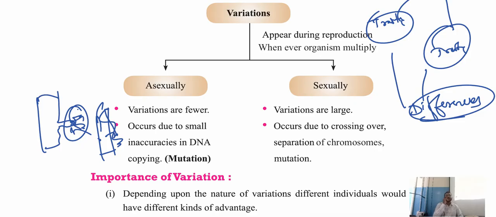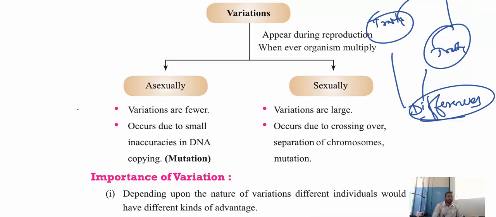Example, you take, at that time I gave the example of potato, आलू, पूरे आलू एक जैसे नहीं दिखते. Understood? एक आलू छोटा है, एक आलू बड़ा है, इसका साइज उसका साइज अलग अलग है, इसका शेप उसका शेप अलग, लेकिन दोनों भी आलू हैं. All are not unique in shape or all are not unique in size. Example I'm just giving, man. You understood? We have variations, but still we can find few variations in asexual reproduction, not much variations we can